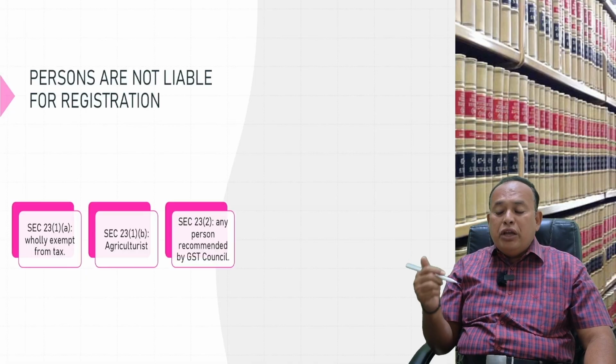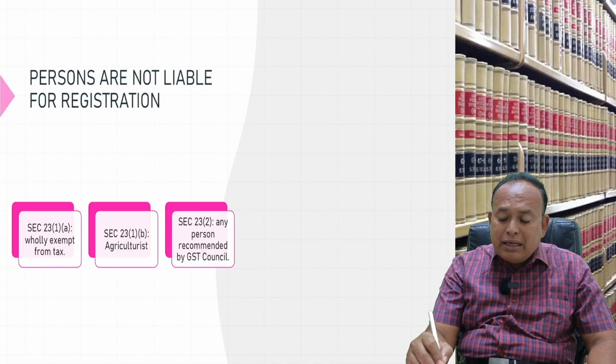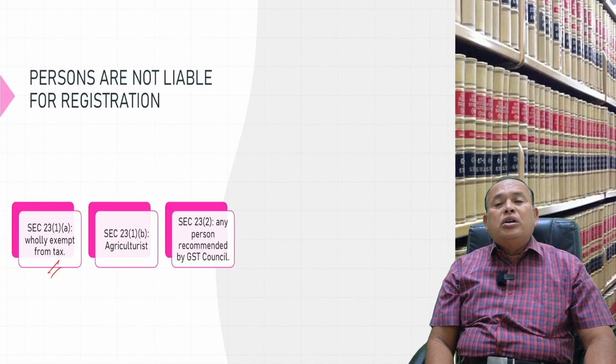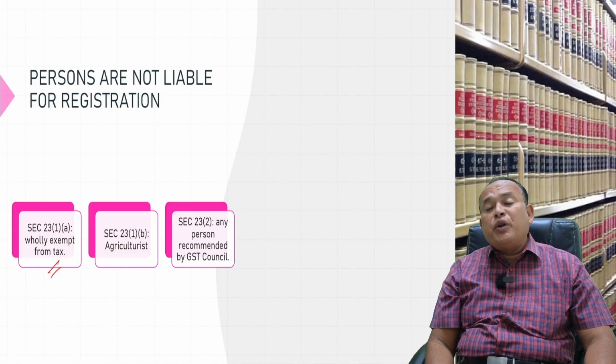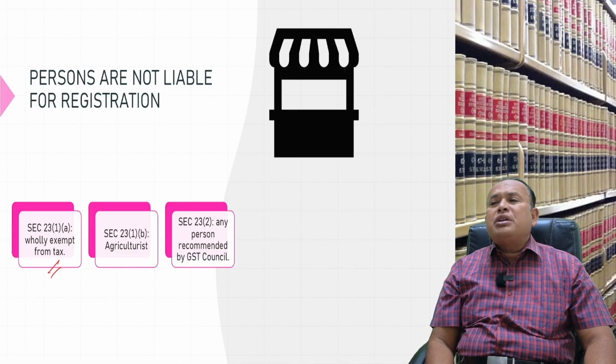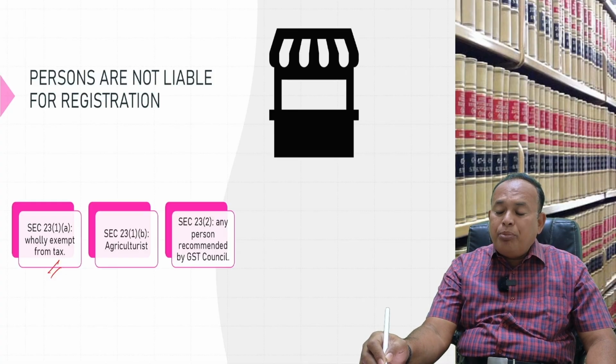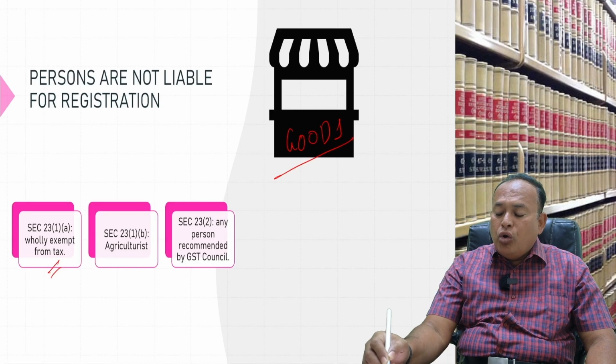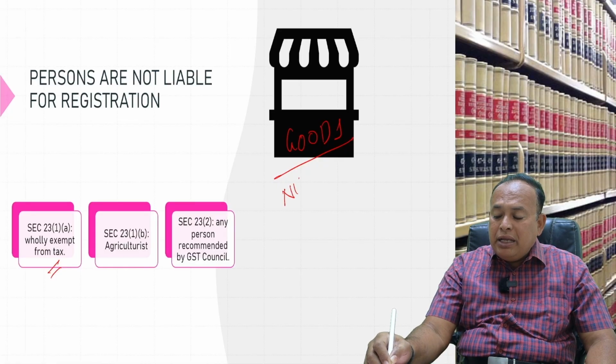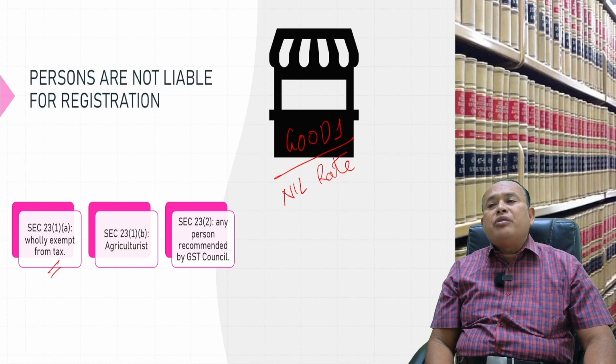Under section 23, if you are supplying wholly exempted supplies, there is no GST at all on your supply. For example, I am supplying goods from a particular shop which are wholly exempt, namely nil rate. Am I required to go for registration? The law of the land says registration is not required.